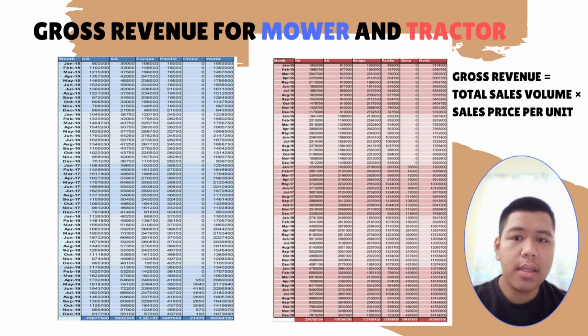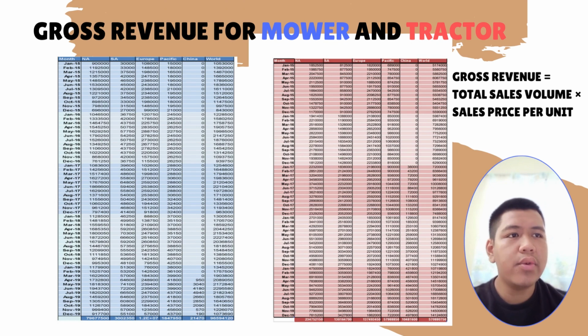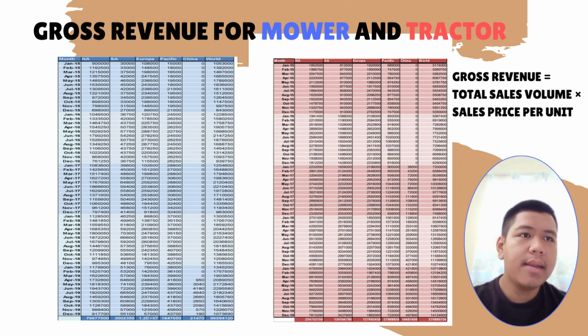And in 2019, they also paved their way into the China tractor market, which adds to their high gross revenue in 2019. The lowest gross revenue, however, falls in January of 2015 because of low sales worldwide and they had not entered the China tractor market yet. Thus, the lowest gross revenue recorded was 5,174 million worldwide.